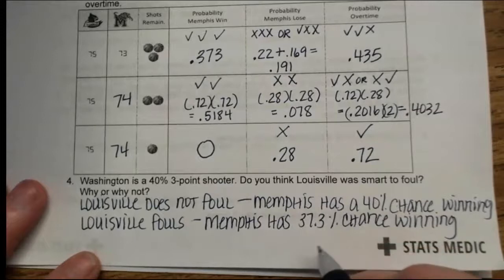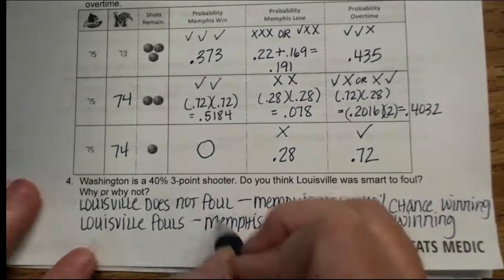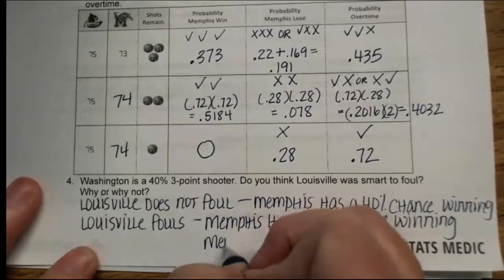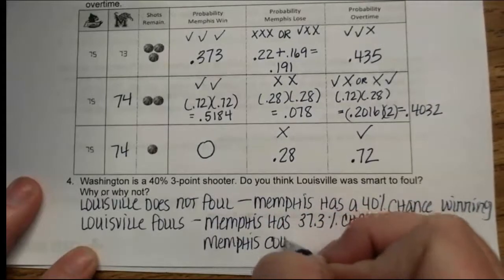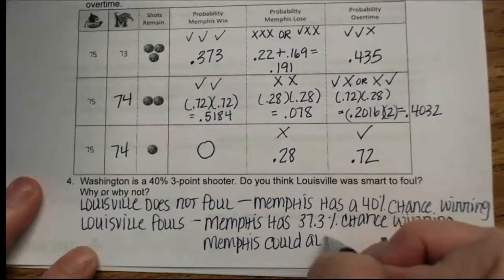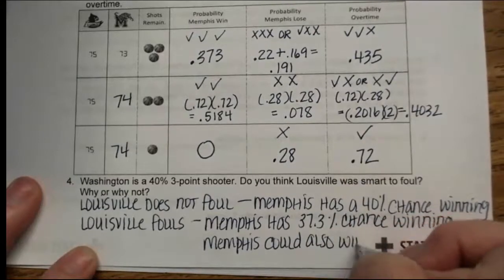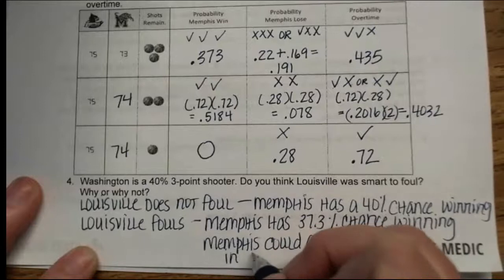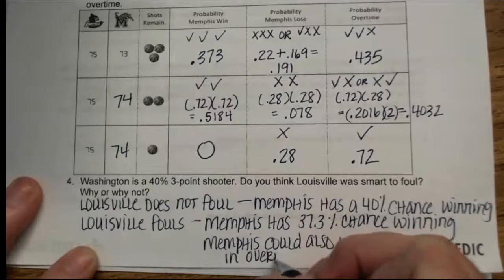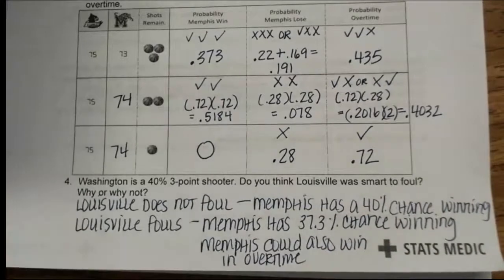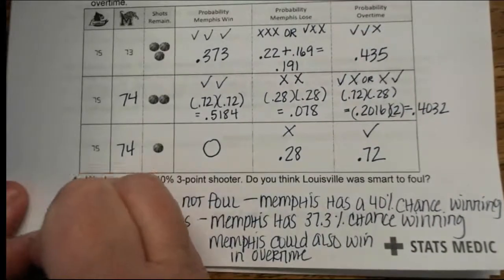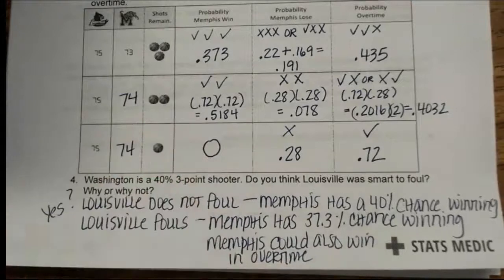Okay, that was the first one that we calculated. And that's just winning and losing. Memphis could also win in overtime. So, was that smart? I don't actually know. Yes, maybe. It's really not that much of a difference whether or not they fouled.